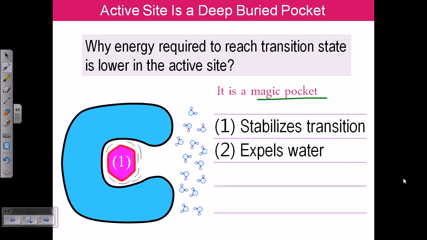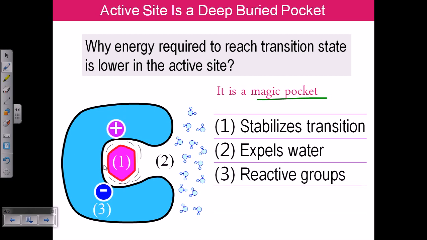Second thing is that it expels any water which is present in this case. Expelling of water will help them come into very close proximity. This close proximity is very important for proper reaction formation. Third thing is that there are many reactive groups, like positive and negative ions or positive and negative amino acid side chains, present in enzymes, which help to hold the substrate in very close proximity for a longer period of time. Close proximity for a longer time is the perfect situation for dramatic enzyme catalysis.